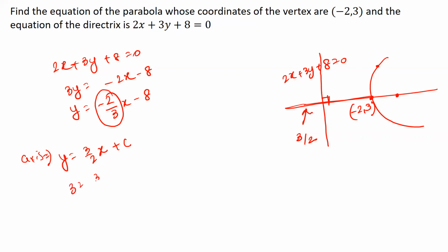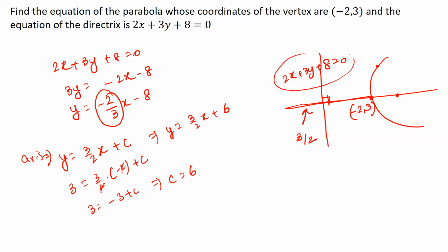So 3 is equal to 3 by 2 times minus 2 plus c. 2 and 2 cancel out, so 3 is equal to minus 3 plus c, which implies c is equal to 6. So the equation of the axis becomes y is equal to 3 by 2 x plus 6. And now what we need to do is solve these two equations. This is the equation of the directrix, and y is equal to 3 by 2 x plus 6 is the equation of the axis.